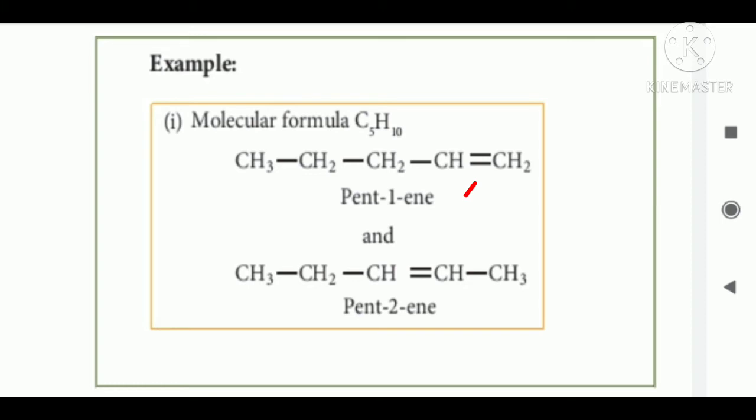Both have the same molecular formula C5H10. The first is pent-1-ene, where the double bond is present in the first position. The second example is pent-2-ene, so the double bond is present in the second position. This is the example of positional isomer.